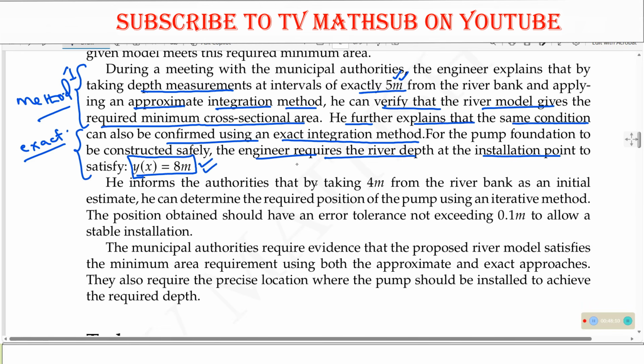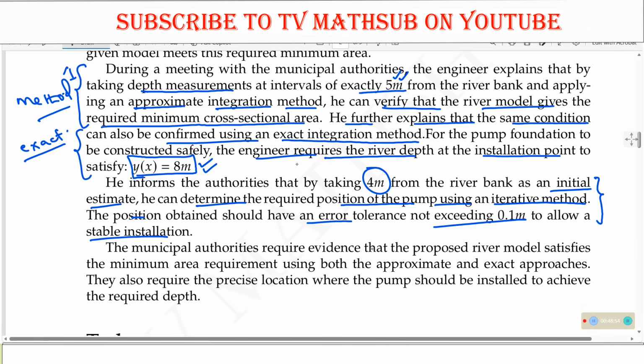Now, he informs the authorities that by taking 4 meters from the river bank as an initial estimate, he can determine the required position of the pump using an iterative method. So we need to look for an iterative method that we can use, and we are given the initial estimate as 4 meters. The position should have an error tolerance not exceeding 0.1 meters to allow a stable installation.